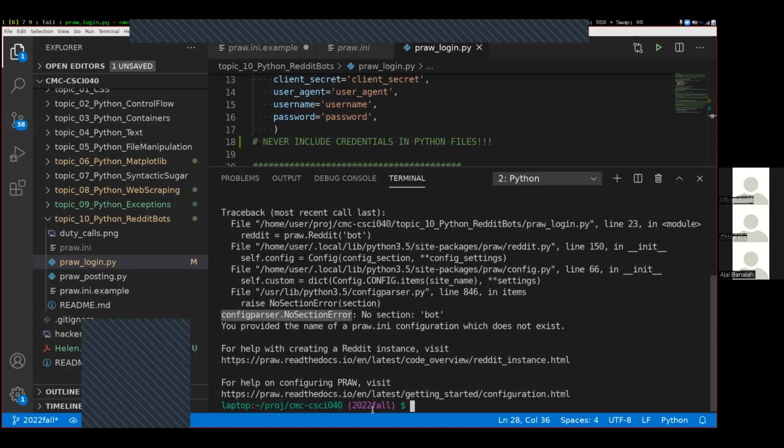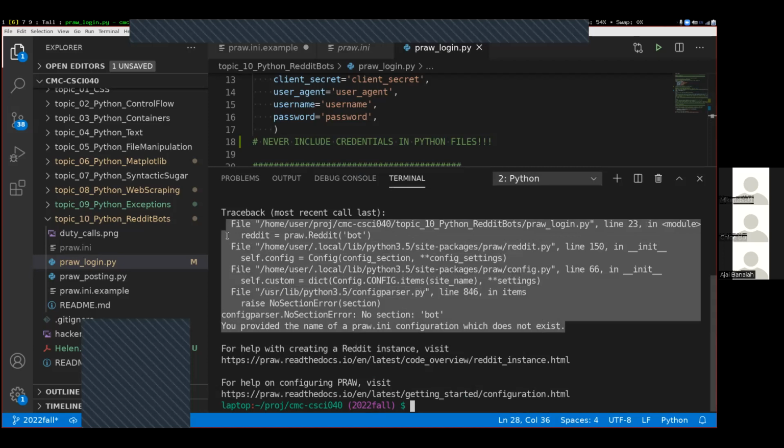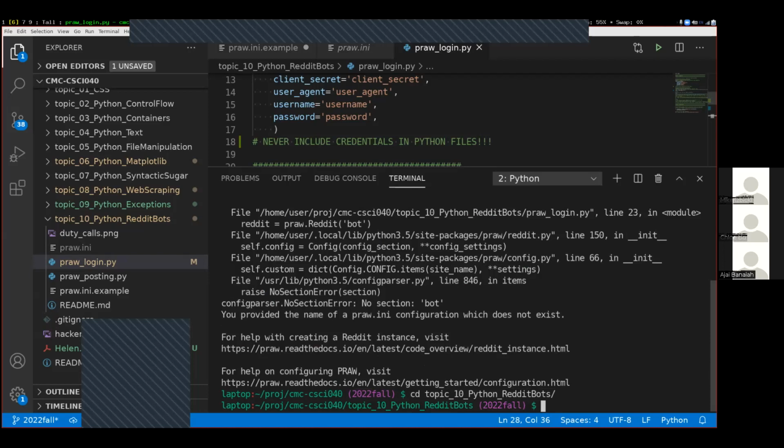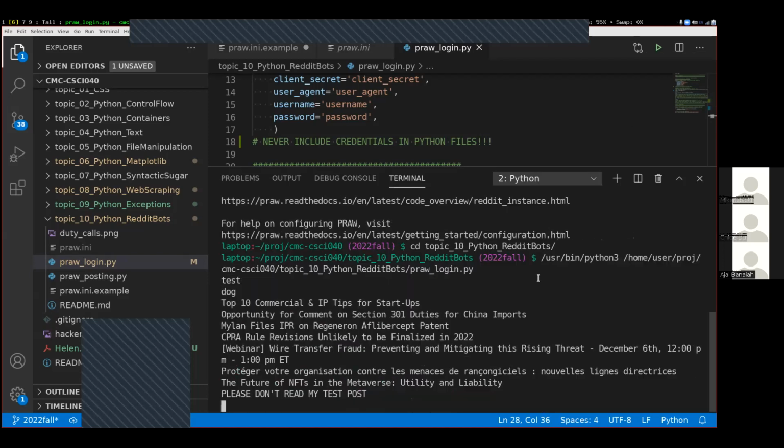It's a very confusing error message, this no section error. Here we go. You provided the name of pra.ini configuration, which does not exist. So it's looking for the pra.ini file, but it can't find it. If you get an error like this, the most important thing to check is that your working directory contains this pra.ini file. I'm going to change my working directory again back to the previous location, rerun this code. And there we go. Now it's once again working.